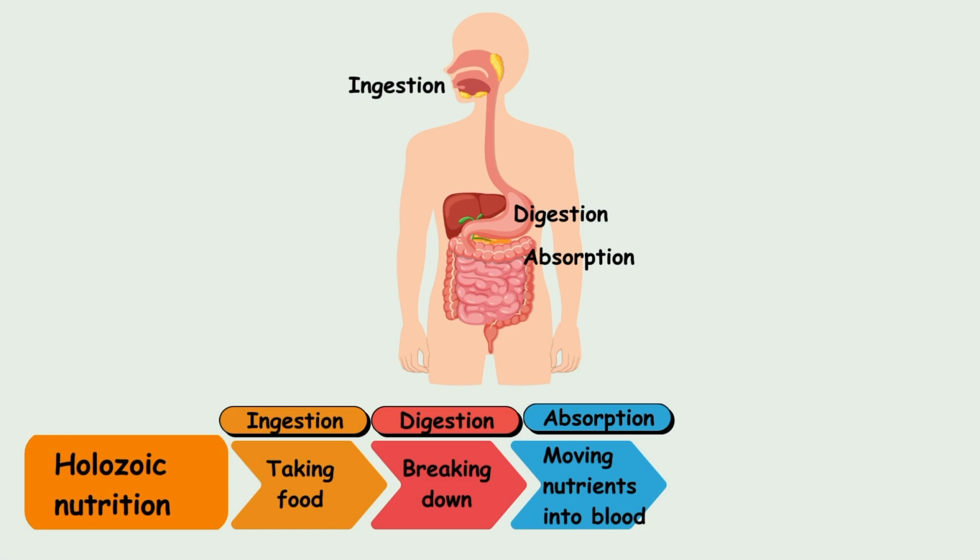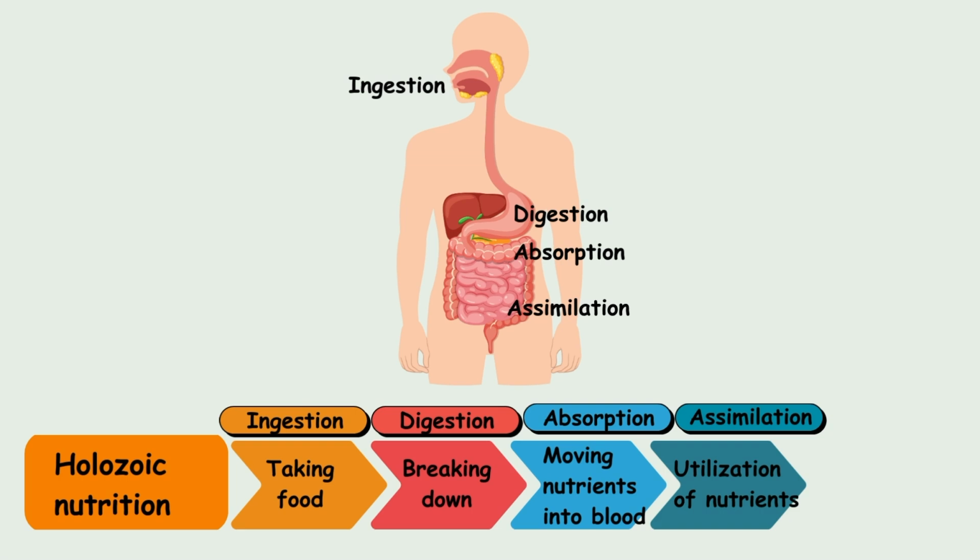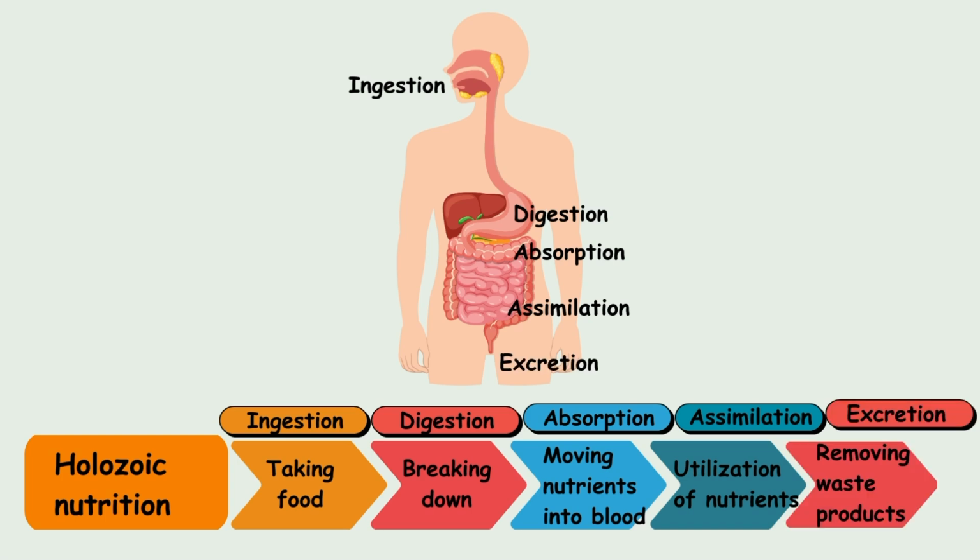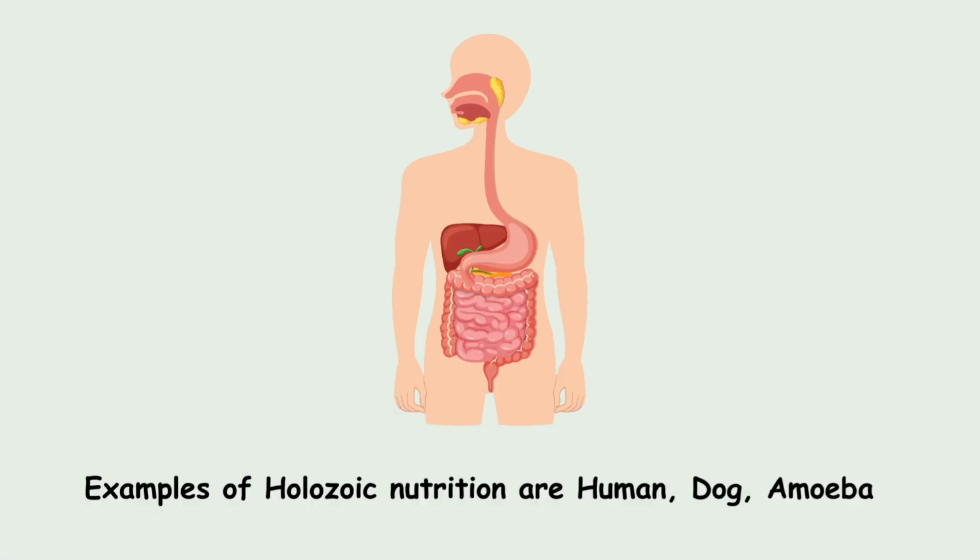The nutrients present in the food start moving into the blood. After absorption, assimilation happens. Assimilation is the utilization of the nutrients by various cells of the body. And the final step of Holozoic nutrition is excretion. Excretion is the removal of waste products from the body. Examples of Holozoic nutrition are humans, dogs, amoeba and other types of animals.